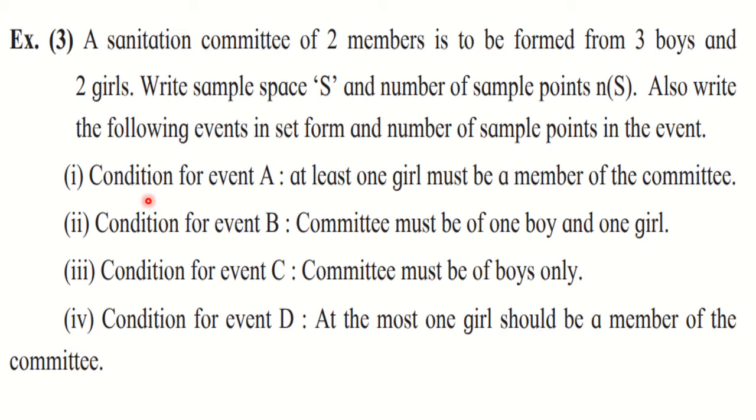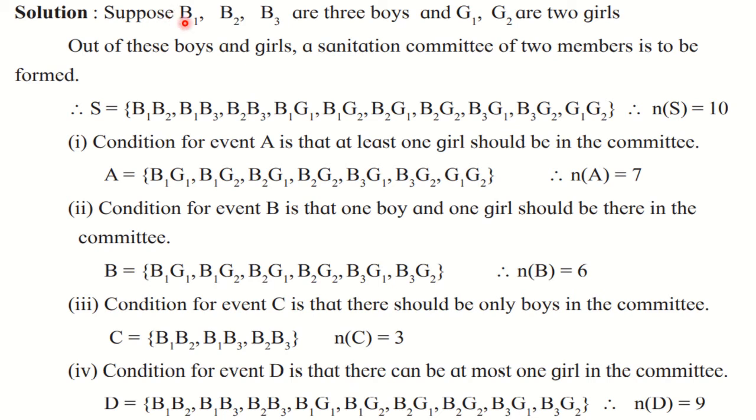Okay. So first of all, a sanitation committee of 2 members is to be formed from 3 boys and 2 girls. So we will take the 3 boys as B1, B2, B3 and the 2 girls as G1 and G2, as we have done in practice set 5.2. Now out of these we have to form a committee of 2 members. So we have to take the possibilities of 2 members from here.